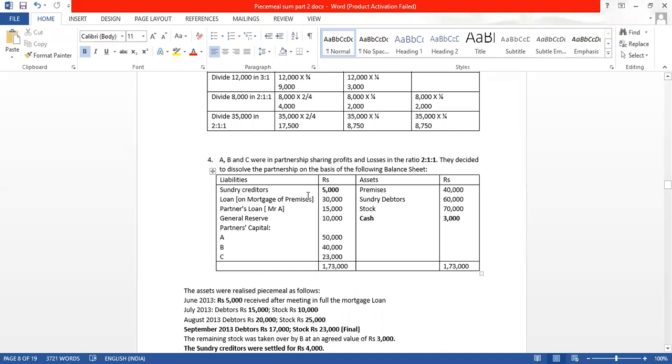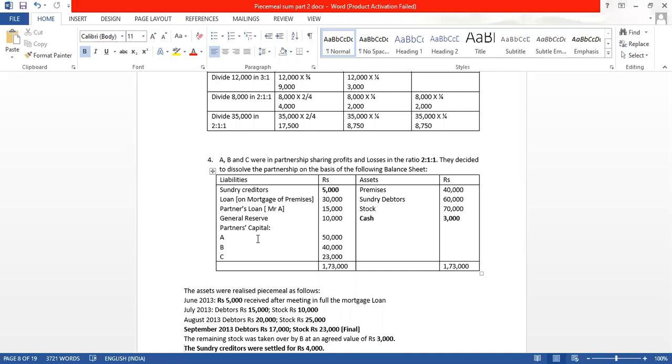Now how many liabilities do we have to count? Creditor is 1. Mortgage loan to fully paid हो गया. Partners loan is 2, Mr. A's loan, and 3 capital, matlab total 5 liabilities are there. General reserve we will add with partners capital in the ratio, so general reserve को अलग से count करने का जरूरत नहीं है.